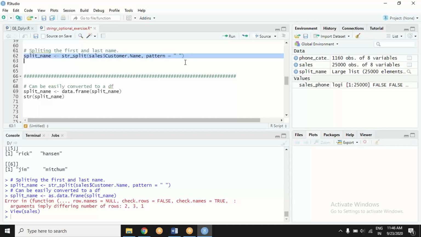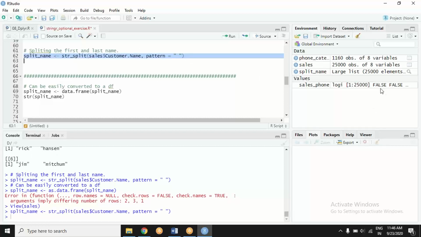So let's split name, and if I split it, something is not working here because your output is a list. Remember I talked about there is a data structure list and many functions give output as list. List, however, is not a very practical data structure for us.